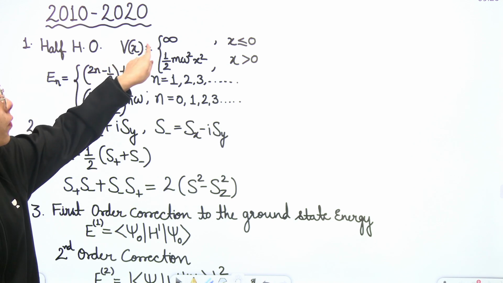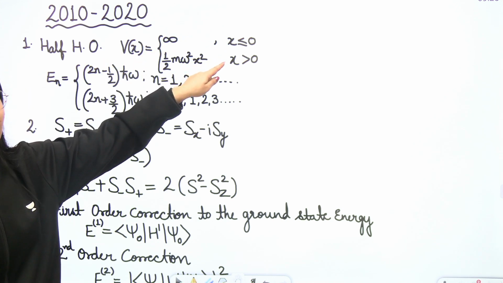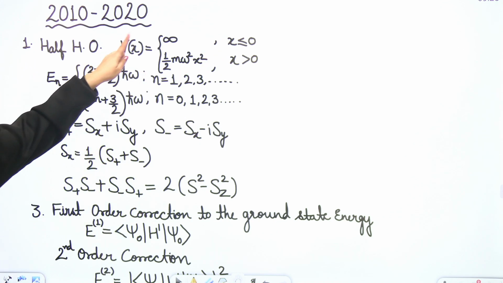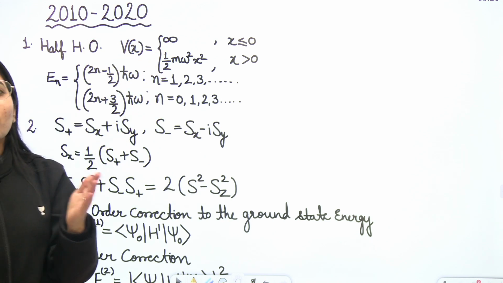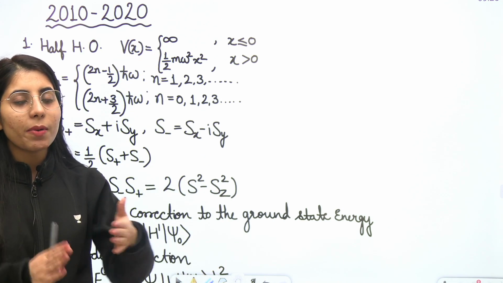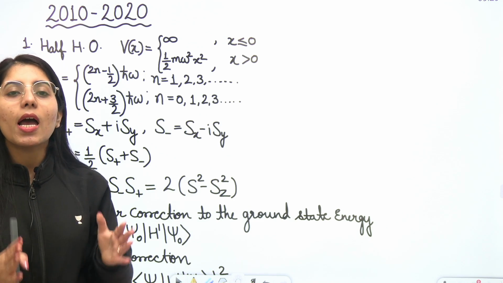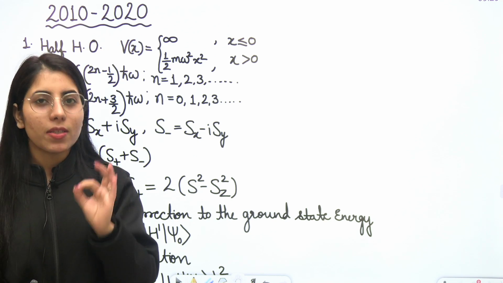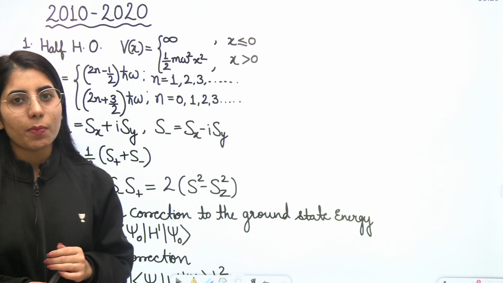It will have the potential value infinity, like we have mentioned here, for x less than or equal to 0. You can call it potential or potential energy; in some places potential is written, in some places potential energy. The most important thing is that just by observing the expression you should get to know about the system. That is what will matter when you are solving any such question.